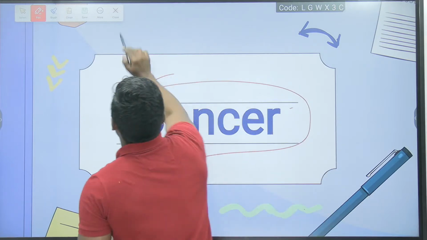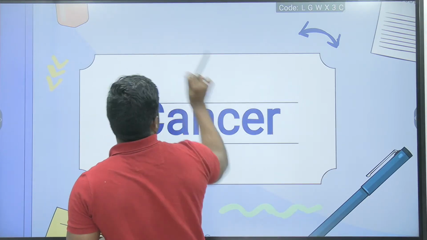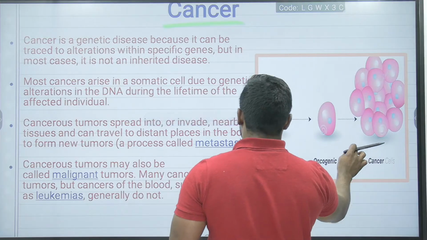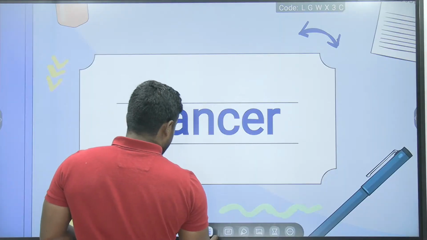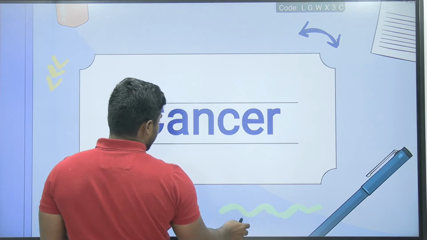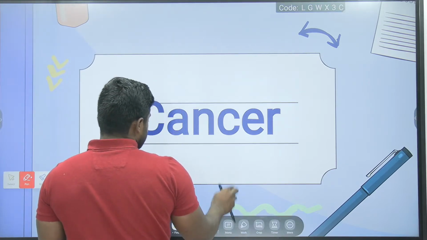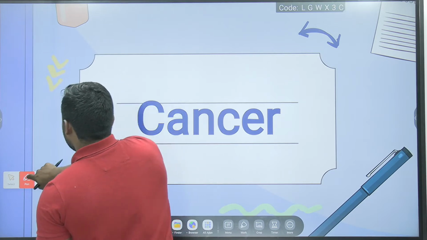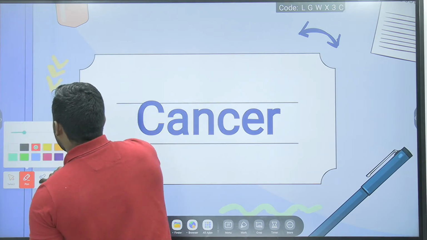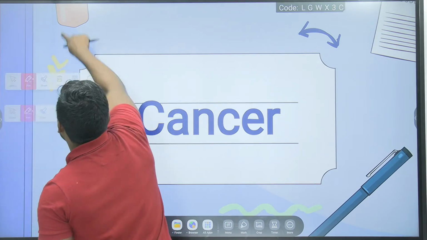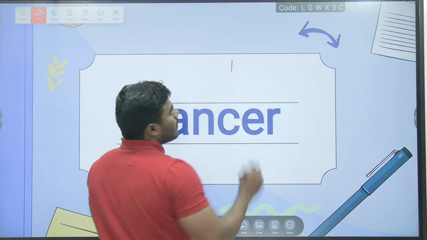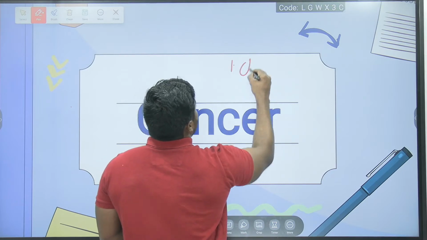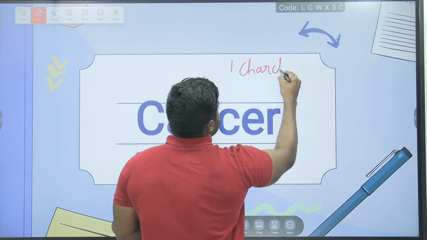Now focus. What do we have to read exactly in cancer biology? We have to read all the properties as well as all the characteristics. First, the characteristics of a cancer.